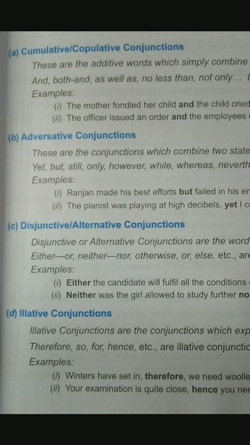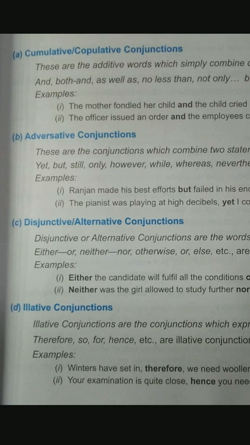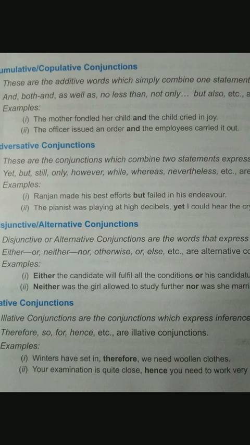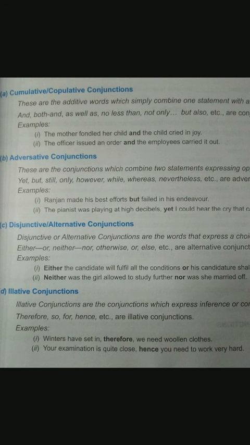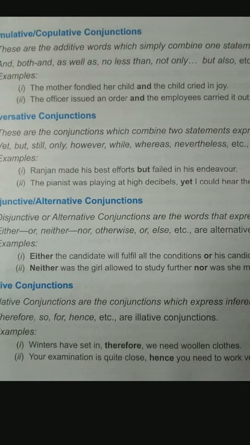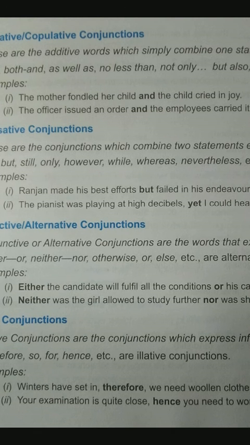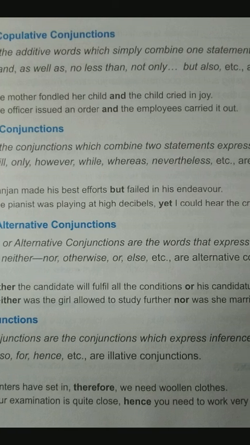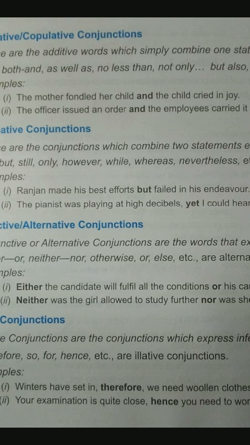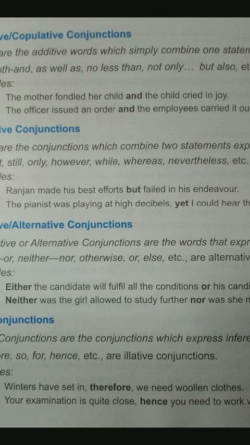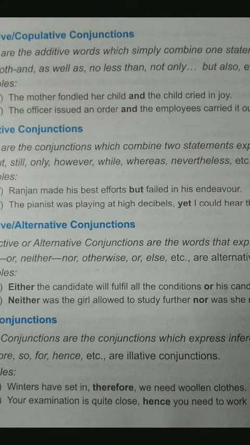And at last, illative conjunction. Illative conjunctions normally tell you what is the conclusion or what is the result of something happening. For example, winters have set in, therefore we need woolen clothes. Your examination is quite close, hence you need to work very hard. So therefore and hence, how we are using them?